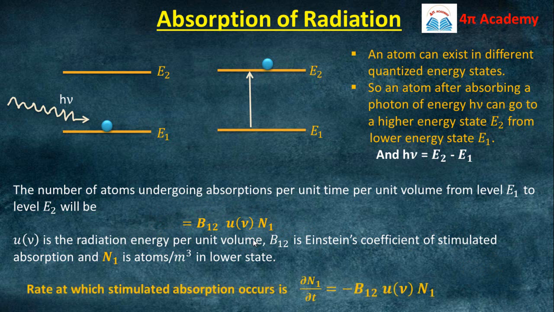And if you want to calculate the rate at which this stimulated absorption occurs, it will be dN1 over dt. This rate will carry a minus sign because as time passes the number density in the lower energy state decreases. So it will be minus B12 u nu N1. This was the theory and some mathematics behind the stimulated absorption of radiation.